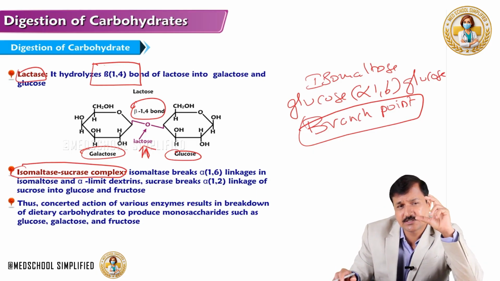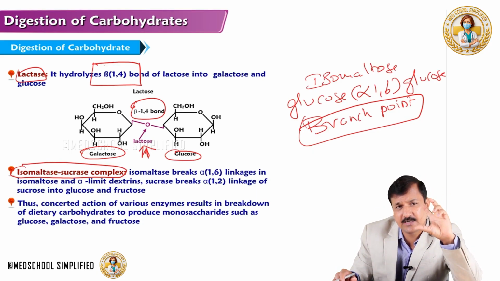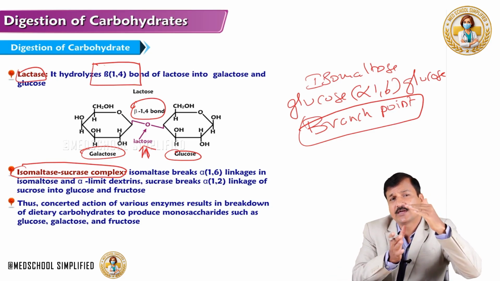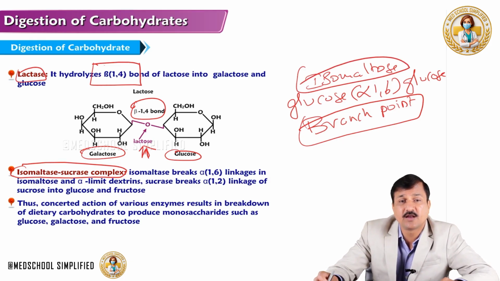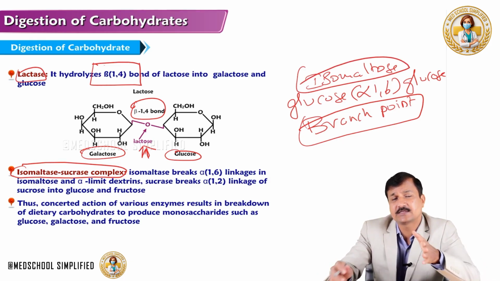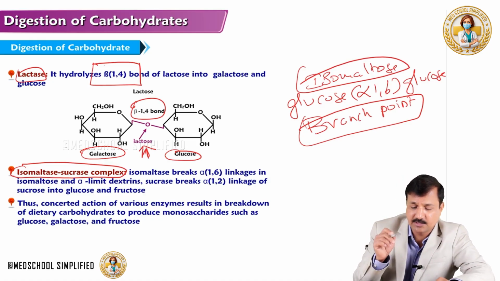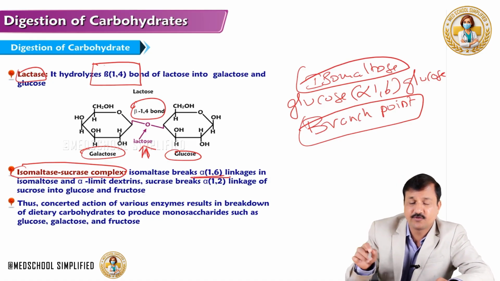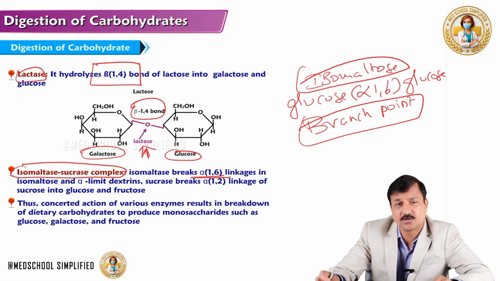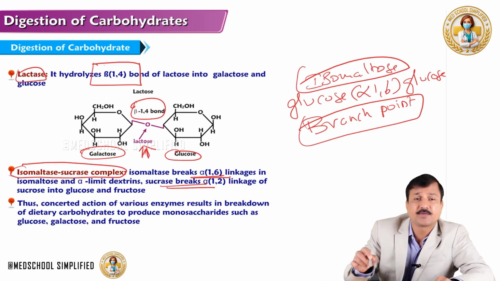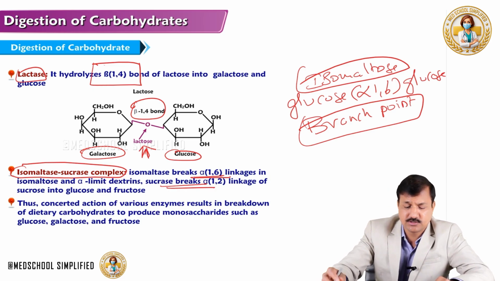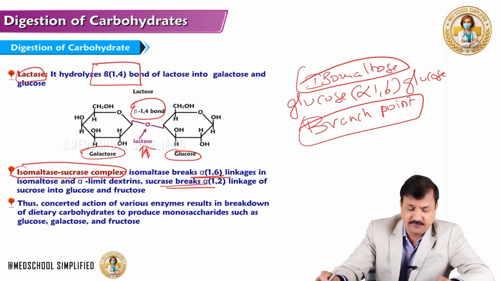So at the end of digestion by salivary alpha amylase and pancreatic alpha amylase, you're going to get some isomaltose. Isomaltose is glucose plus glucose with an alpha-1,6 bond, and that is separated now. So the isomaltase enzyme is going to break the alpha-1,6 linkage present in isomaltose and release 2 glucose units. And then the sucrase. Sucrase is going to break the alpha-1,2 bond present in sucrose and release glucose and fructose